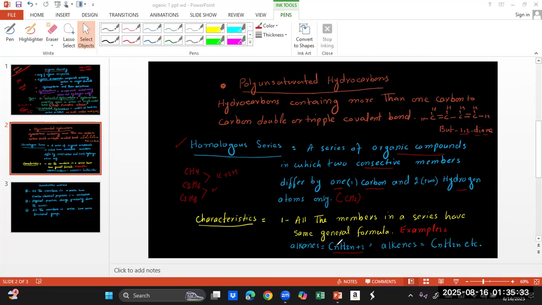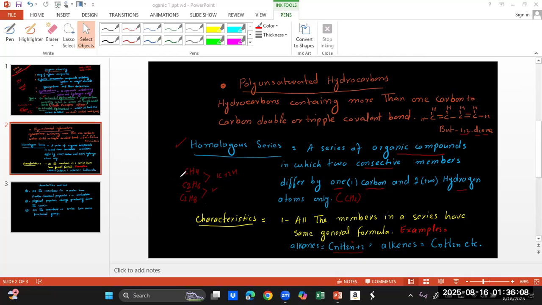If we have carbon number 2, C2, then 2 into 2 is 4, plus 2, you will get hydrogen 6. Similarly, C3, multiply it with 2, meaning 2n, then add 2, it will be 8. The hydrogen number will be double the carbon number plus 2.